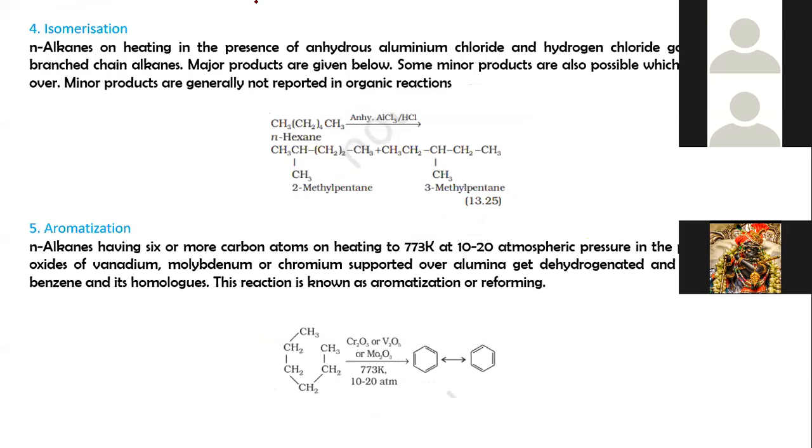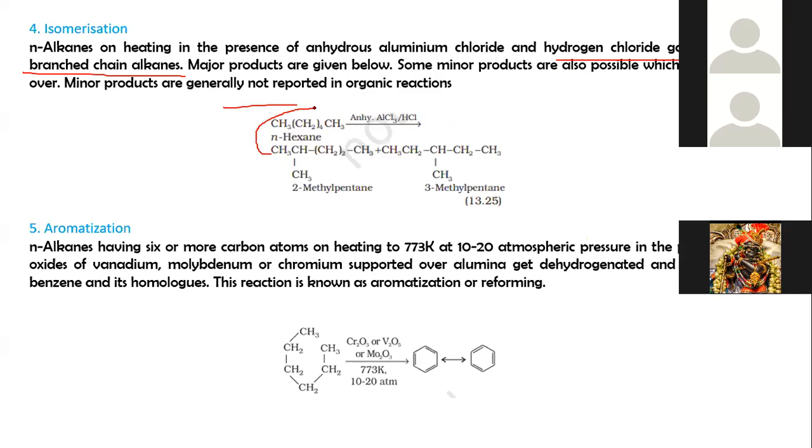Another property is isomerism. Alkanes on heating in the presence of anhydrous aluminum chloride, a Lewis acid, and hydrogen chloride gas isomerize to branched alkanes. This is the property of n-alkanes, and the major products are given below. Minor products are also possible, which you can think over, but they are generally not reported in this organic reaction.